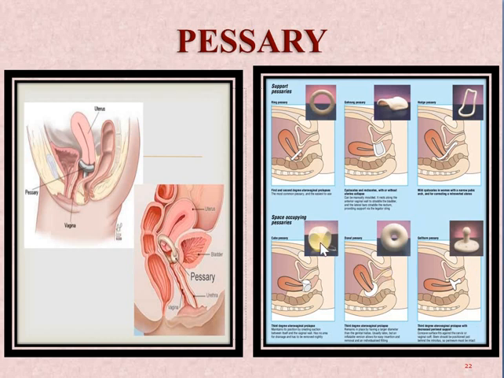So in the clinic, there are many different kinds of pessaries which we use, but the main pessary which we use is the ring pessary. Then next is